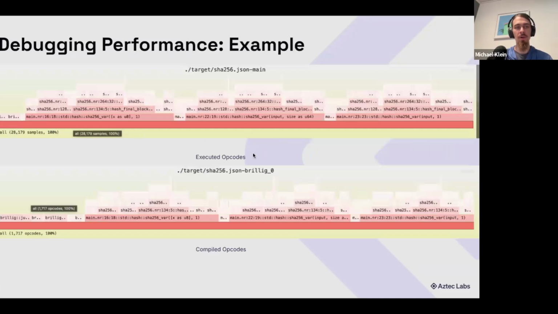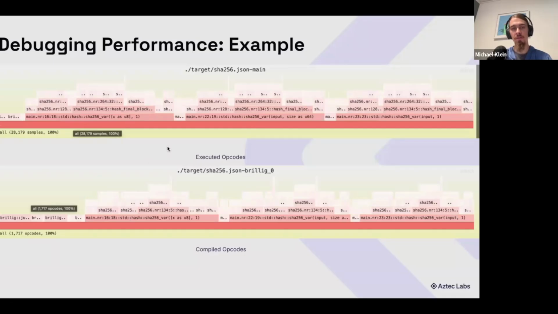So just a quick example of what the flame graph looks like. It looks like, I think, a lot of other flame graphs. You can either look at the executed opcodes, so the unconstrained side at runtime, or the compiled opcodes. These are also the unconstrained opcodes because Brillig.